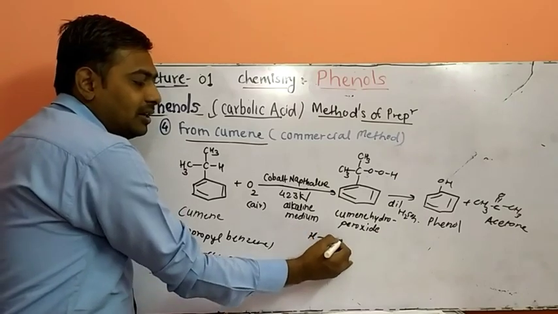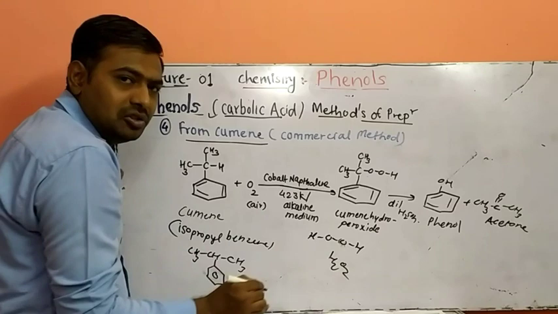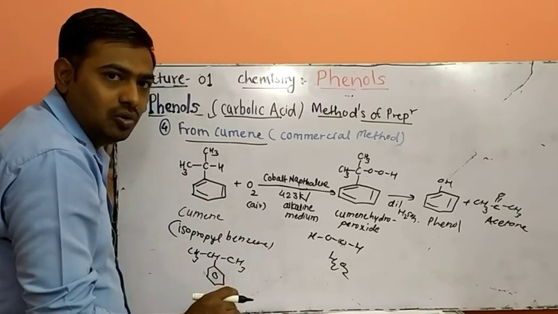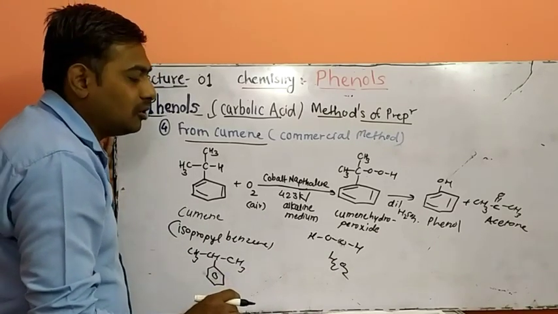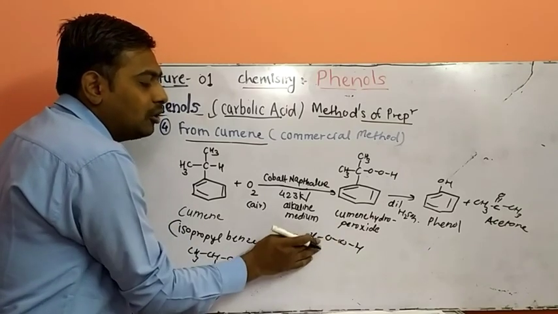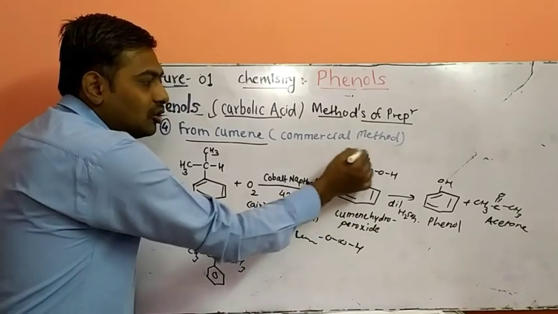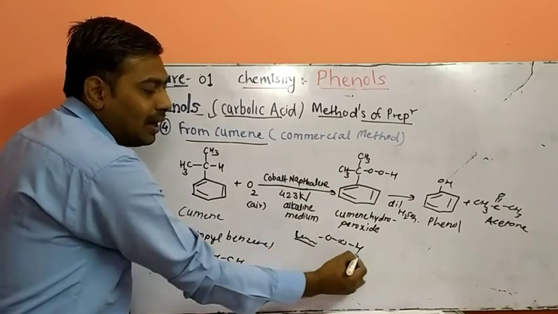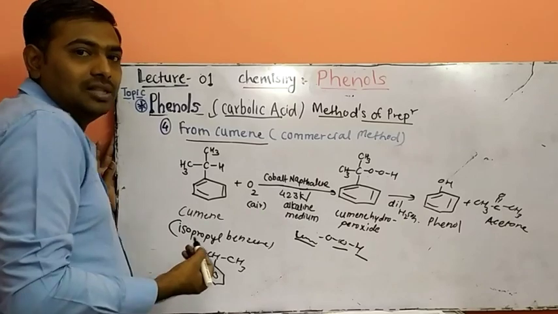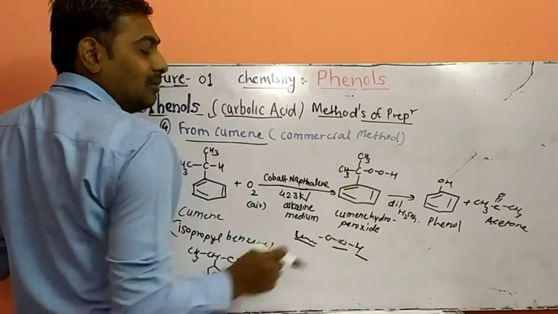So what is peroxide? H2O2. H2O2 is called hydrogen peroxide. But one hydrogen atom of this peroxide is replaced by the cumene molecule. So this is your cumene molecule, so it is called cumene hydroperoxide. So this is the cumene hydroperoxide molecule.